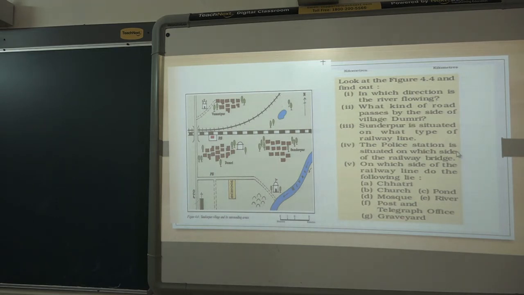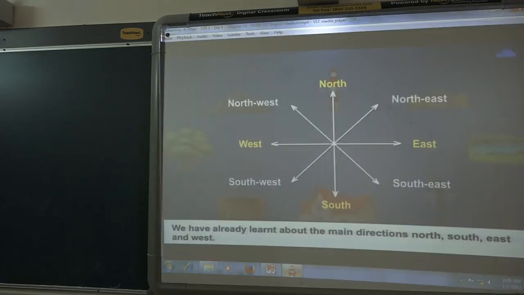You will be trying to get the answers to these questions that are mentioned on page number 27 of the textbook. So, in which direction is the river flowing? Here is the river. You have to tell which direction the river is flowing. What kind of road passes by the side of the river? Here, Dhumri. Dhumri is the name of a village. Here is Dhumri. Then you try to find out the answers to these questions and write them down in your notebook or on a page. Okay, so this was all about this.